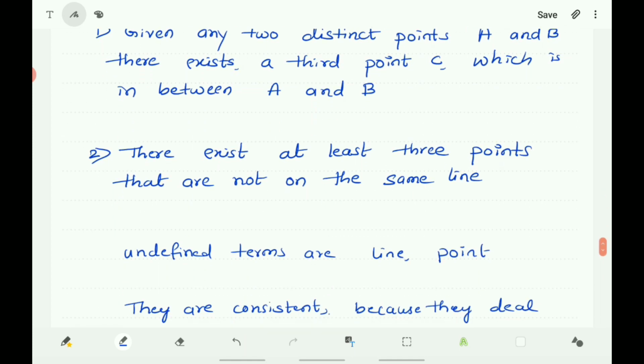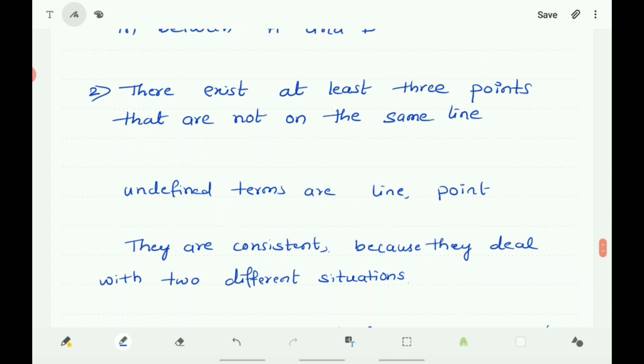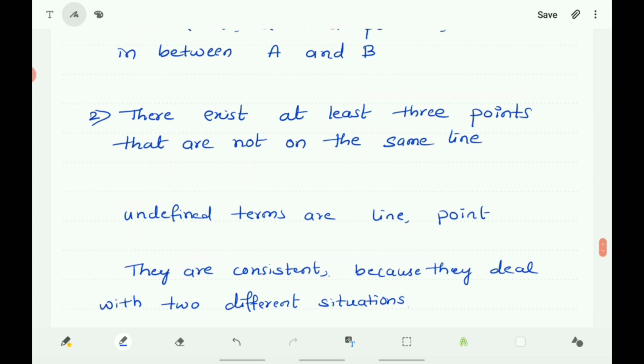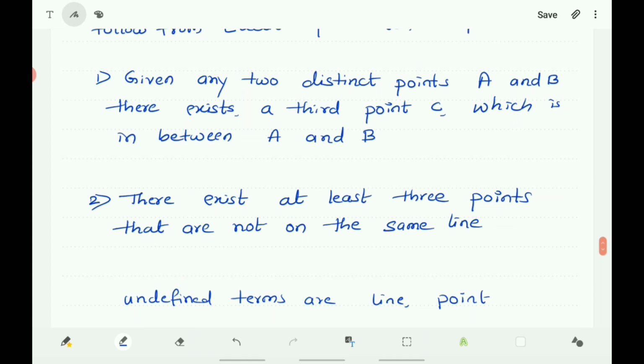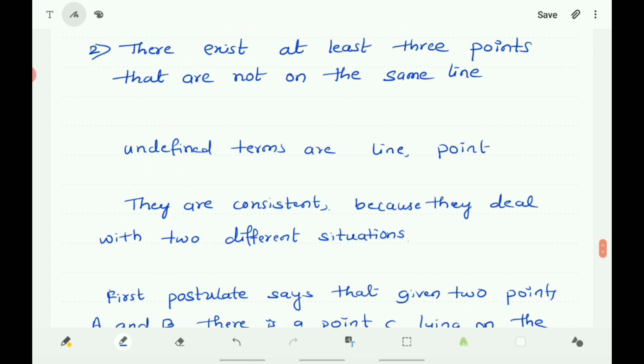Here the undefined terms are line and point. They are consistent because they deal with two different situations. Therefore, you can say that they are consistent.